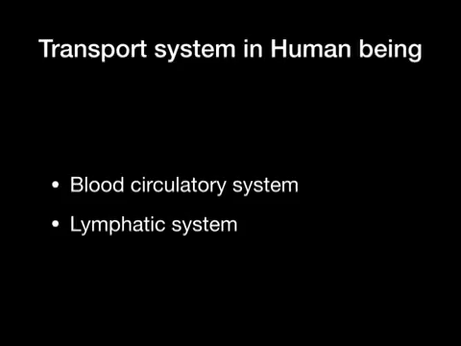In human beings, there are two circulatory systems through which the materials are transported to relevant organs and tissues. They are the blood circulatory system and the lymphatic system.